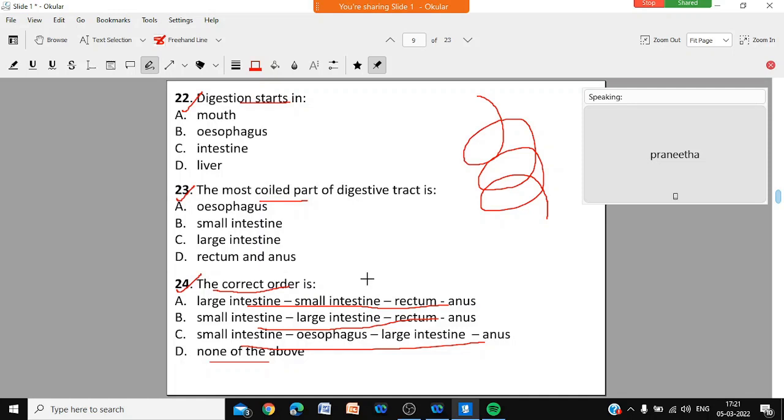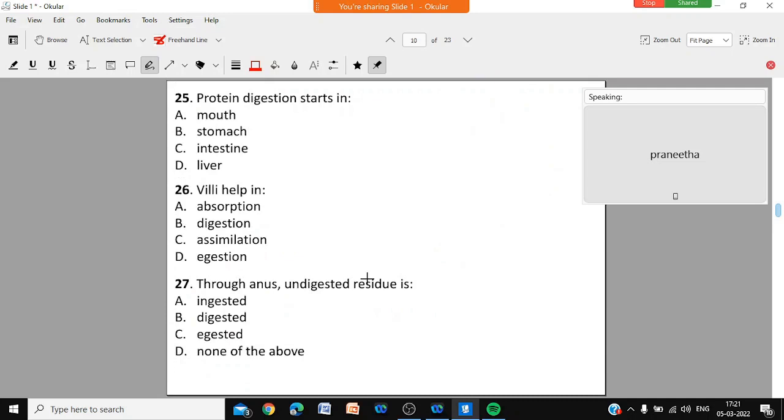Question number 24. The correct order. First large intestine, then small intestine, rectum and anus. First small intestine, then large intestine, then rectum and anus. First small intestine, then esophagus, then large intestine, or none of them. Okay, buddy.